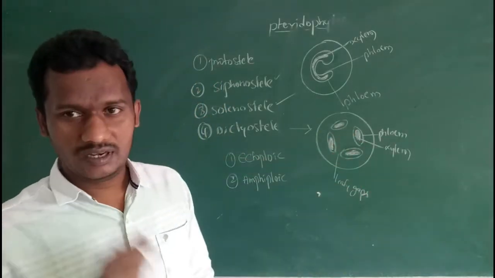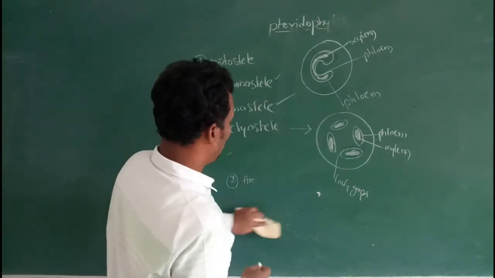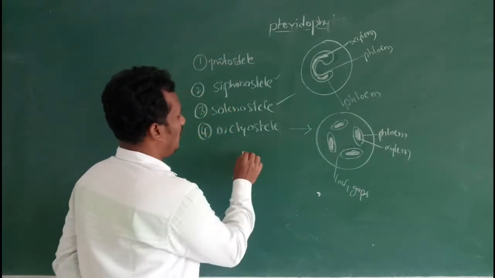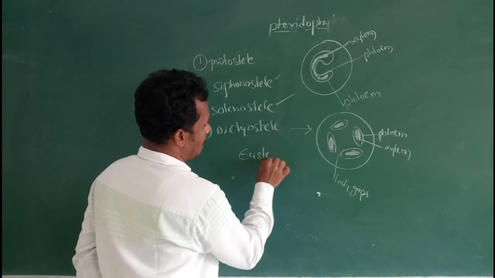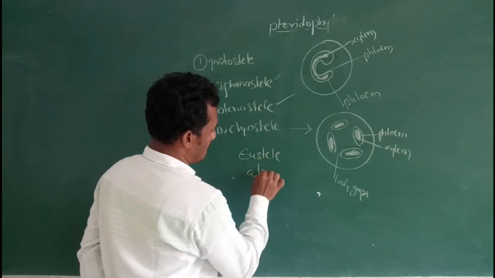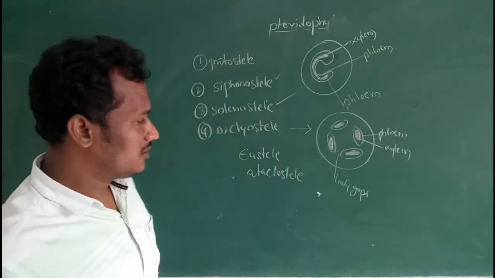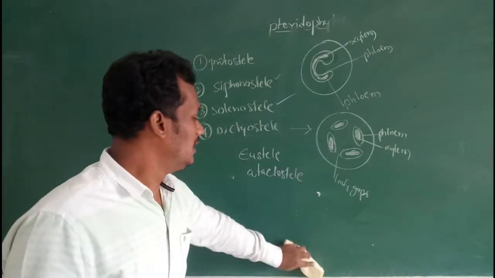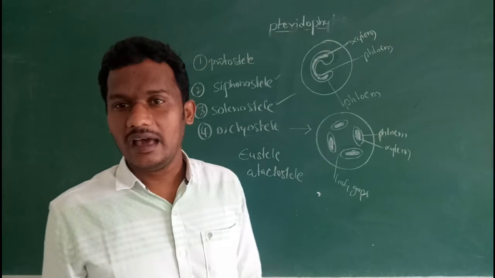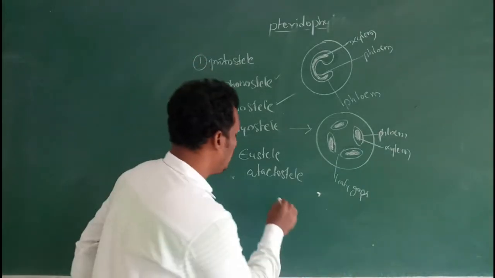This dictyostele is of two types. First one eustele and atactostele. Eustele and atactostele. In eustele, vascular bundles are arranged parallel to each other.